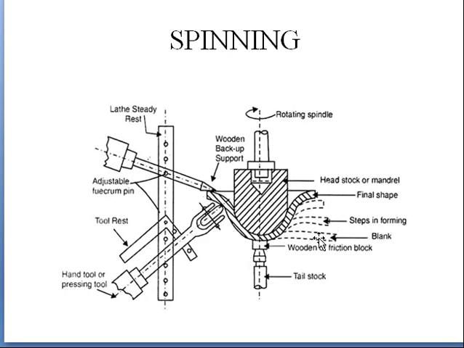When this is rotating, these supports will move accordingly to give a proper shape to this component. Initially it is a blank, straight workpiece, and when this is rotating, this hand tool will also move accordingly and give shape to the component. These are adjustable pins, and depending upon the size of the component and the position we require, we can change the position and even fix it at some angles. But here you can produce only axisymmetric components. That's about forming operations.